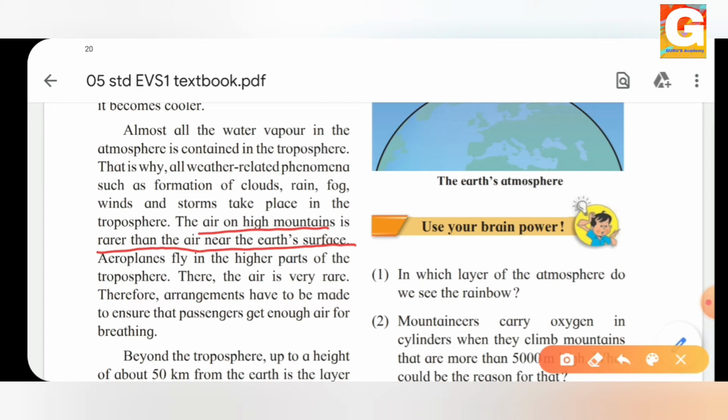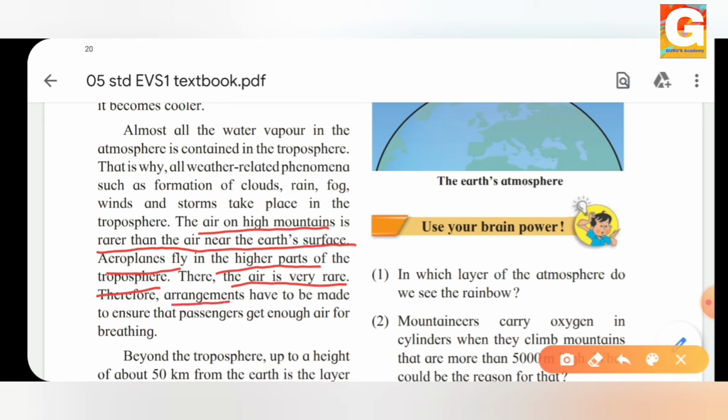So you may also get the question, why do mountaineers carry oxygen when they climb high above the mountains? You all must be able to answer these questions. Even when aeroplanes fly in the higher parts of the troposphere, the air there is very rare. You may ask, or this can be a general knowledge question also, in which part do aeroplanes fly? Do they fly in the troposphere or high above the troposphere? Yes, the aeroplane flies in the higher parts of the troposphere, and the air here is also very less.